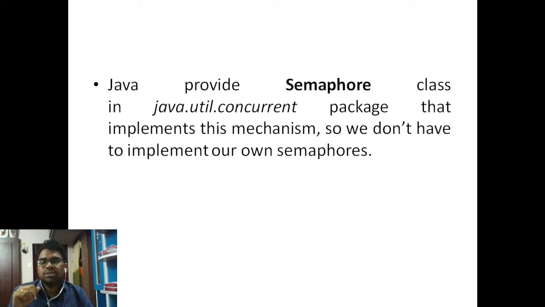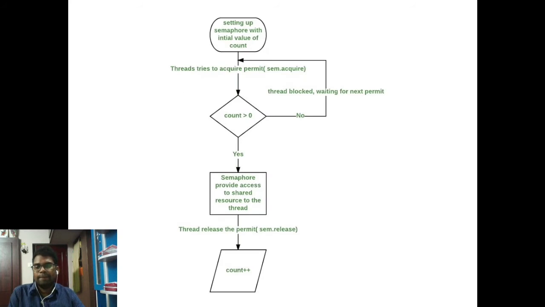Java provides the Semaphore class in the java.util.concurrent package, and it implements this mechanism. So we don't have to implement or create our own semaphores. We can use the existing package called java.util.concurrent.